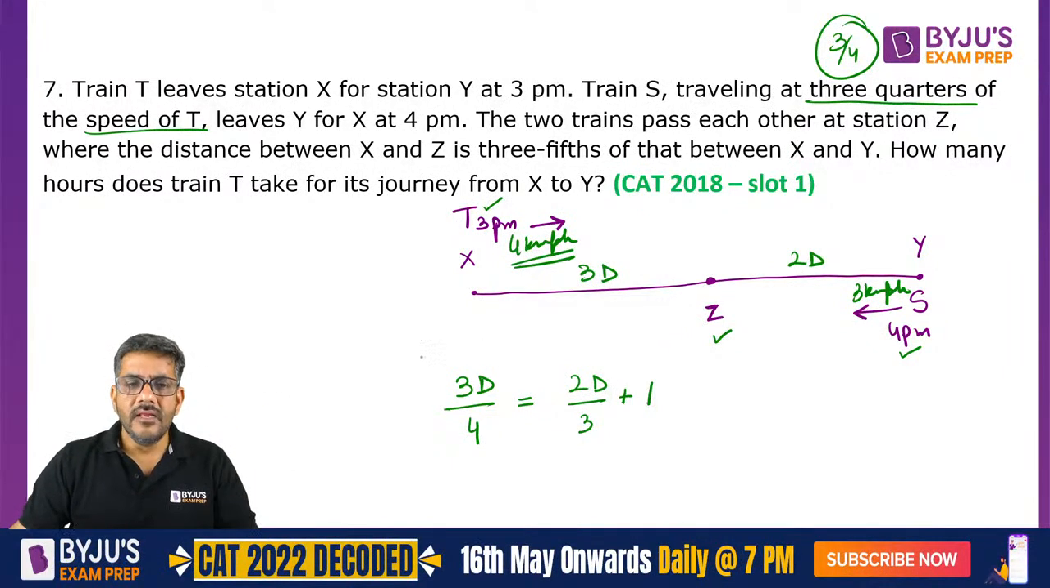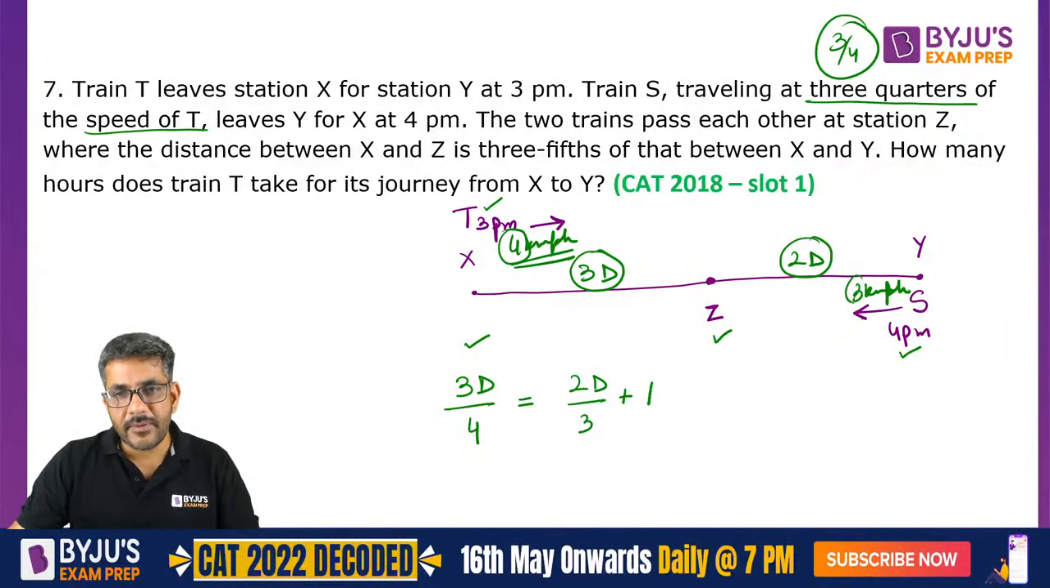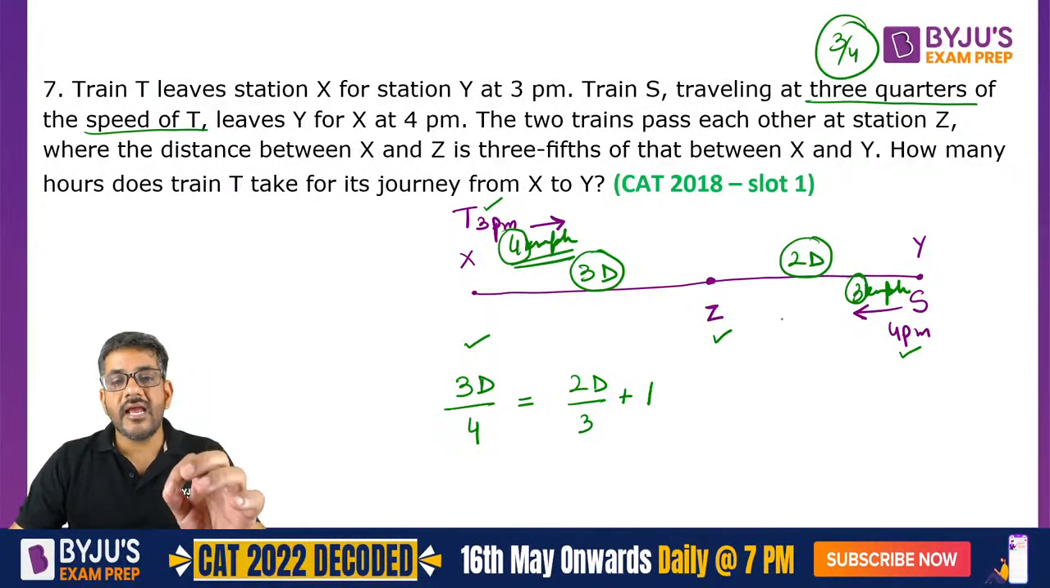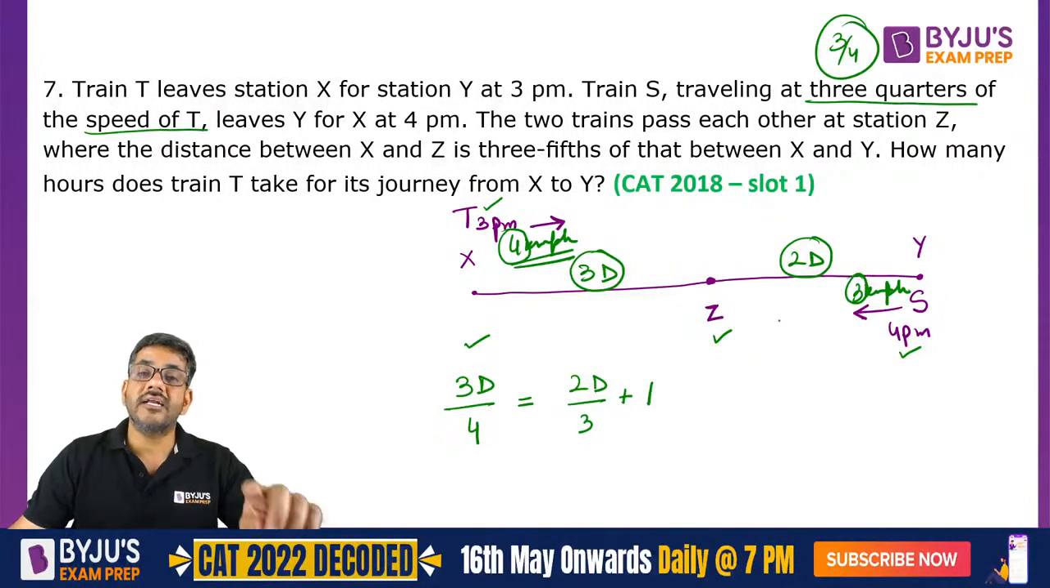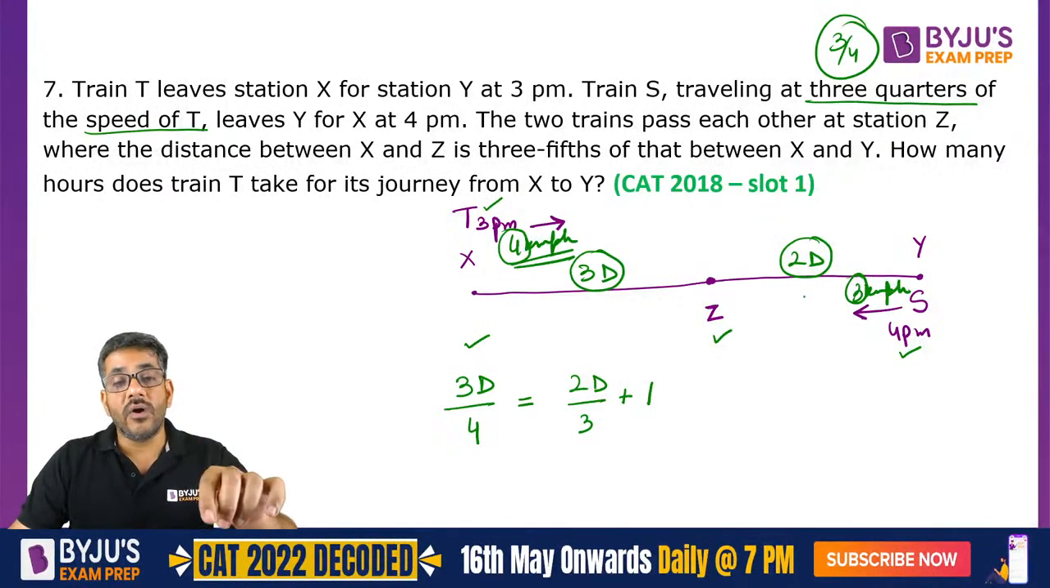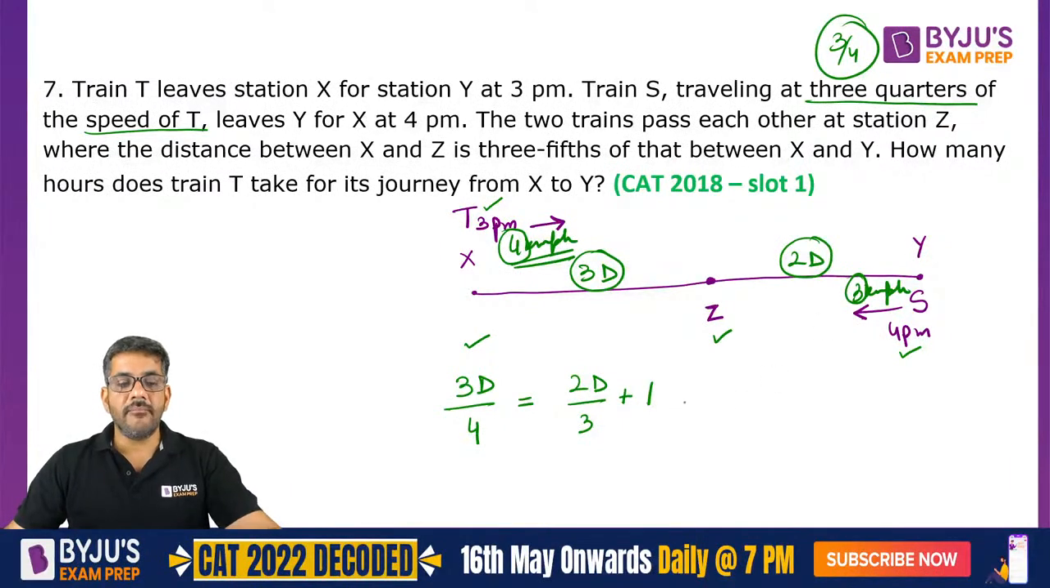I repeat, time taken by train T is the distance of train T divided by the speed of train T. Time taken by train S is the distance of train S divided by the speed of train S. And train S has taken 1 hour less than train T because T started 1 hour earlier. So if we add 1 hour to S's time, we get T's time. From there I got this equation.